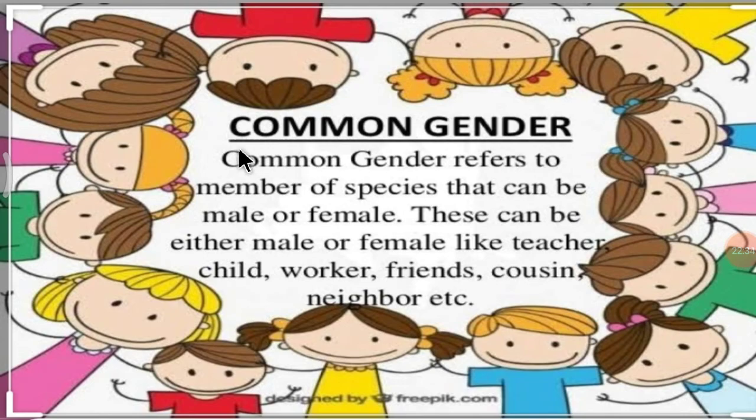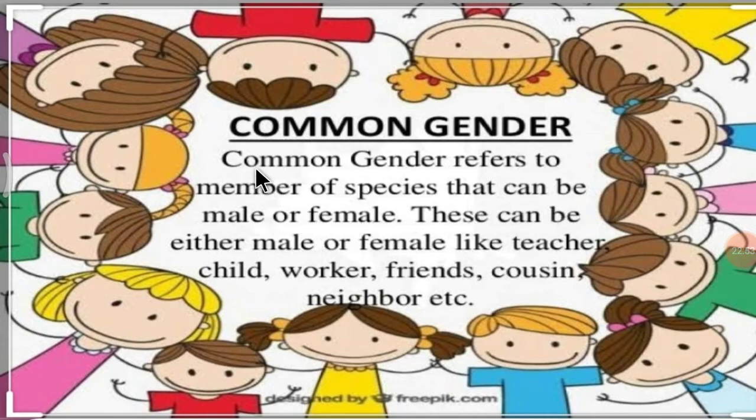Here it is described briefly, so you can understand it easily.